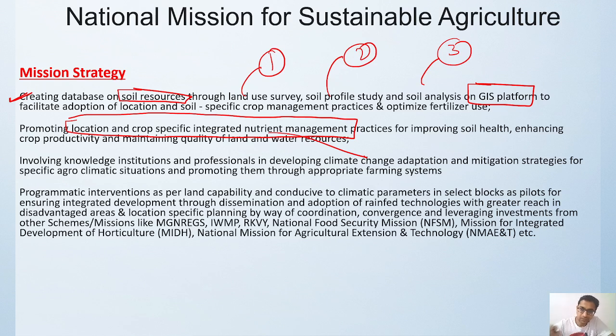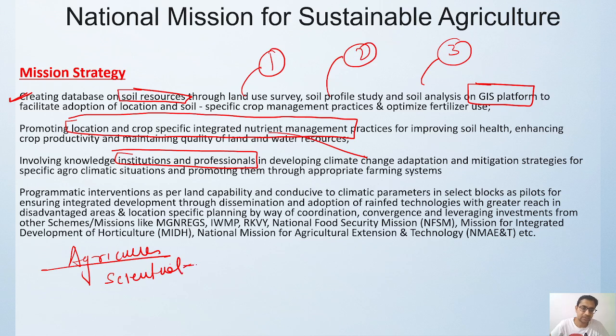Okay, then we are also collaborating with institutional and professional bodies. We have a lot of agriculture universities and scientists working in various types of labs.